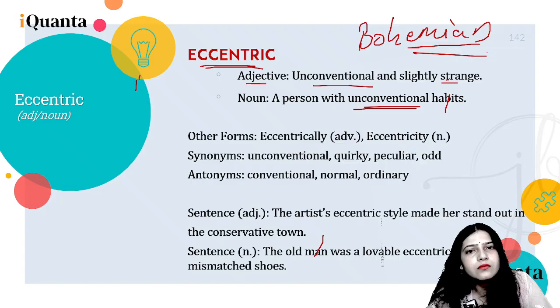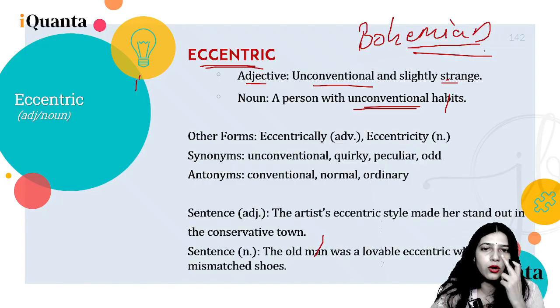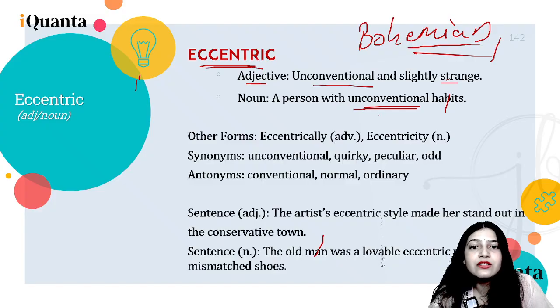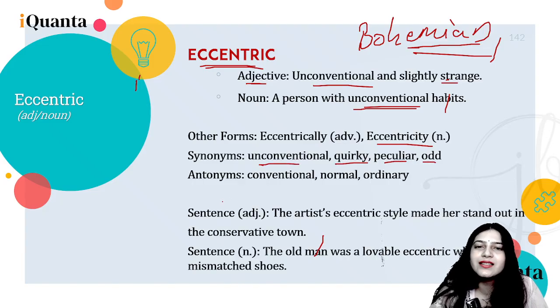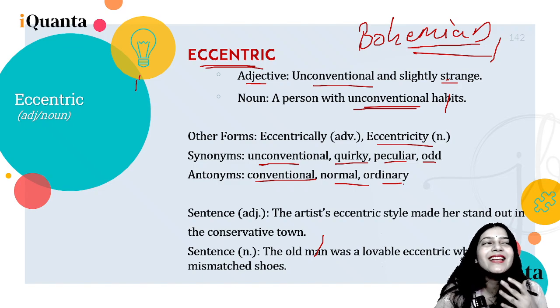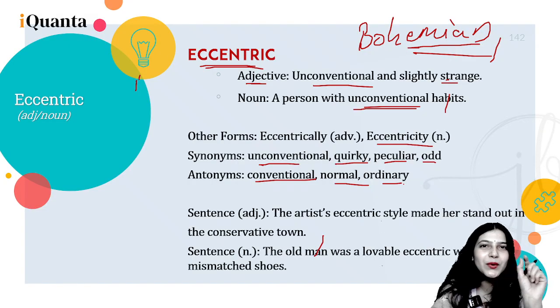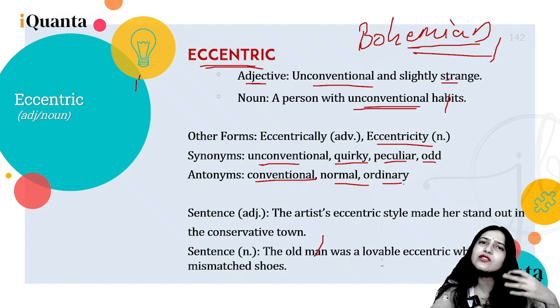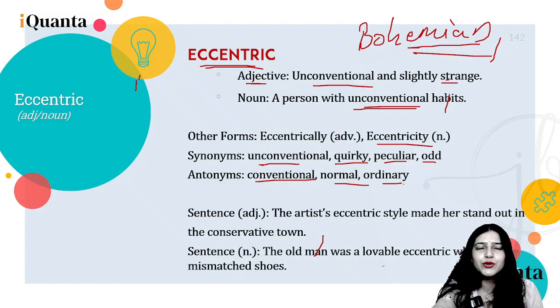bohemian. Can be the synonym also. ठीक है? Eccentrically, eccentricity, other forms, and unconventional, quirky, peculiar, odd, other synonyms. Antonyms can be conventional, normal, ordinary. देखा? So basically extraordinary people are eccentric. So bohemian style, if you must have seen, bohemian curtains, pillow covers and everything, they are so pretty, so different than our usual curtains and usual pillow covers, right?